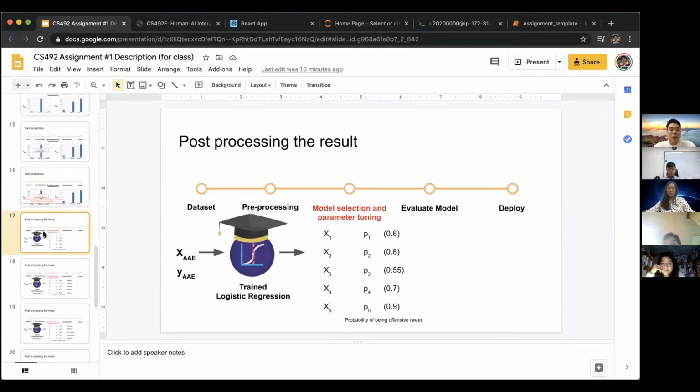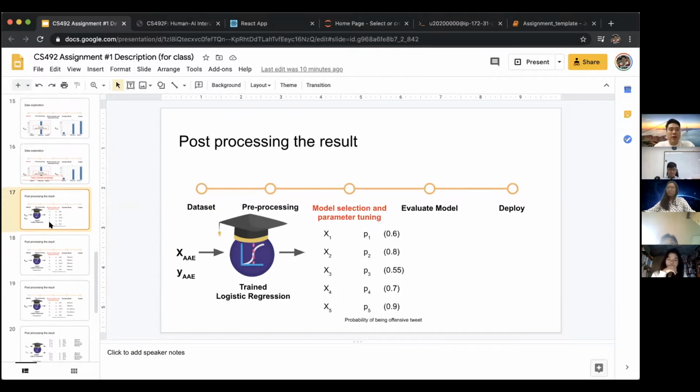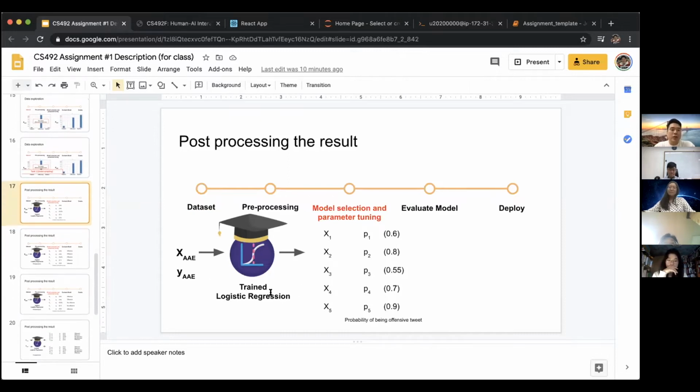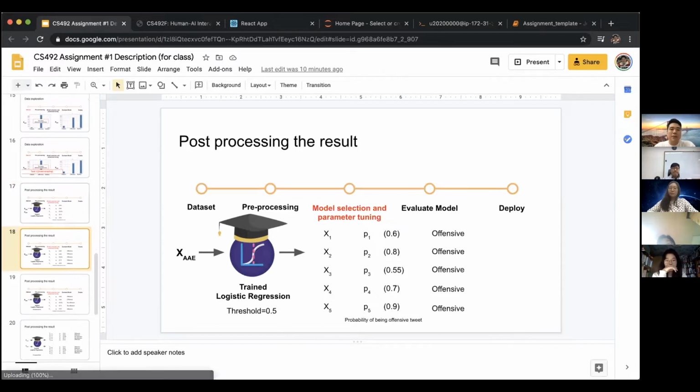And the next part is another bias mitigation technique. Undersampling is one bias mitigation technique, and here is another. Let me give you a very high level overview. We are using this logistic regression, and we classify tweets by the probability that the logistic regression model produces. We also have a threshold.